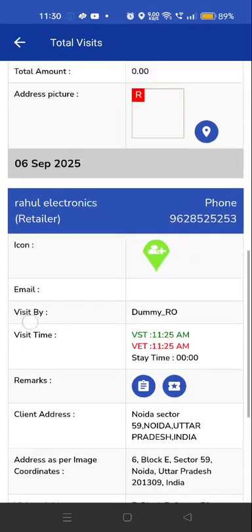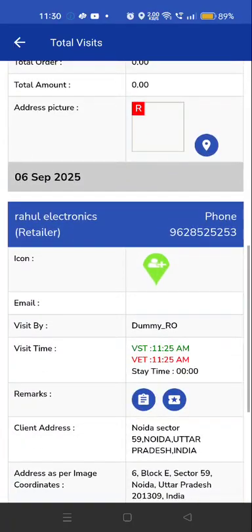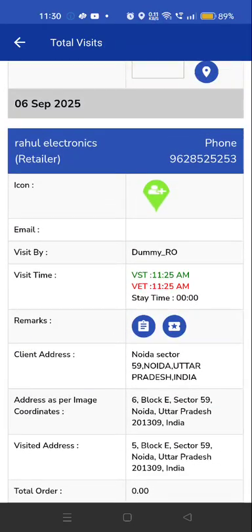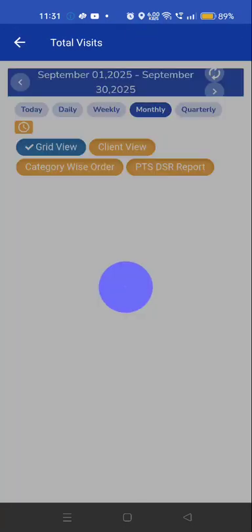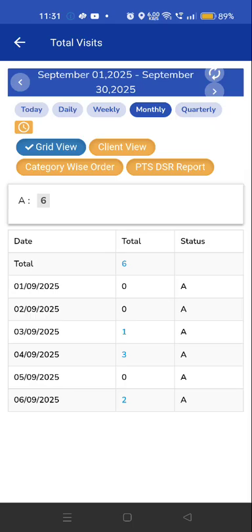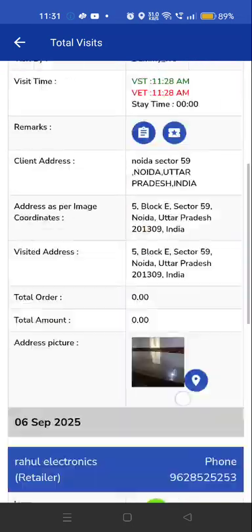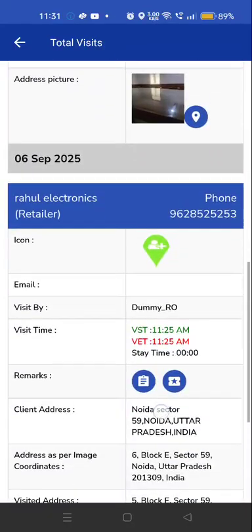Rahul Electronics, so that data is in the process of generation. It will generate after some time. Rahul Electronics, I just added over here, and this is a new retailer I added. And similarly, this is for a complete month. In the entire month, how many visits I have done each day. Vimal Electronics, Rahul Electronics. So this lead, and it is the retailer.